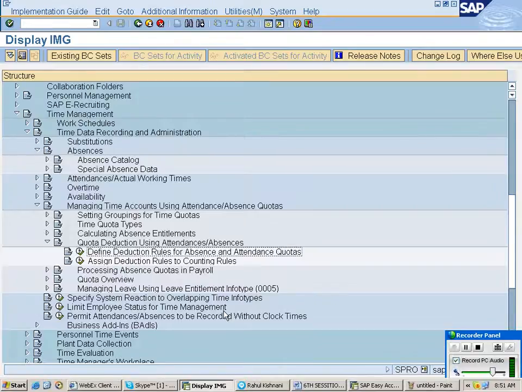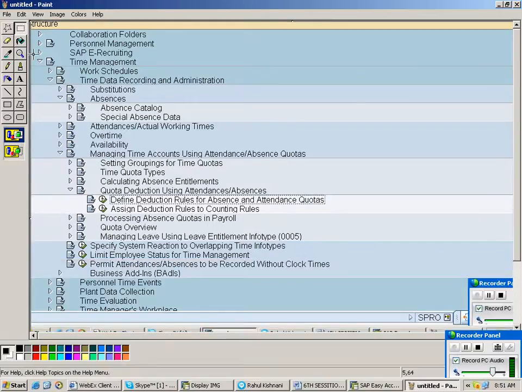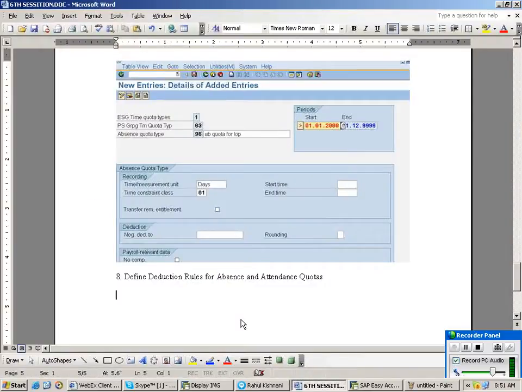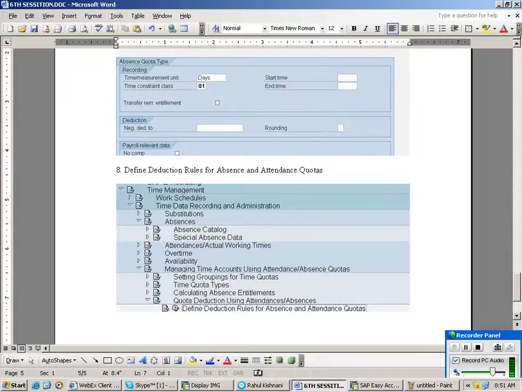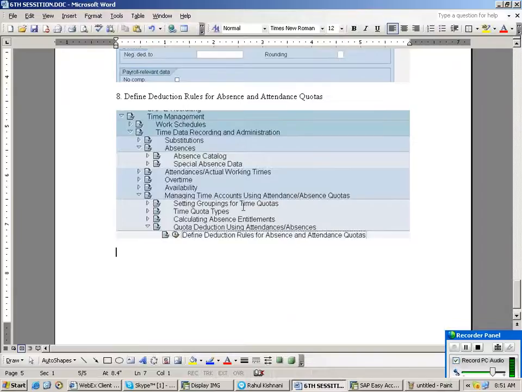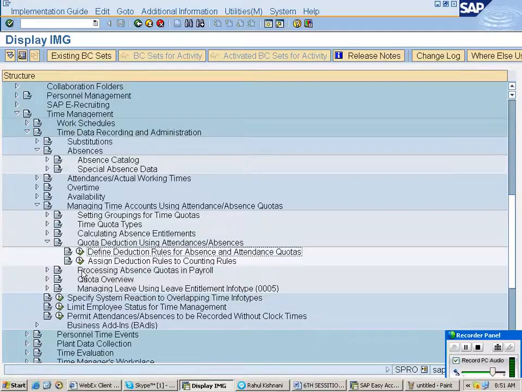Okay, here I will put the path. Here the path is pretty clear, I think. Time management, time recording administration, then managing time accounts, using year by year, then quota reduction, using year by year, then click on define deduction rules for absence and attendance quota. Here we are creating the deduction rule.